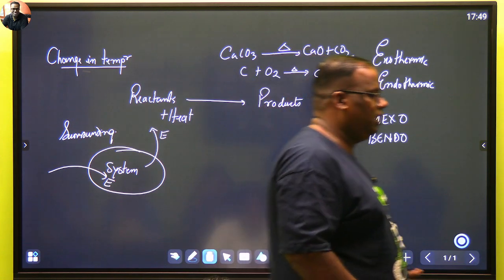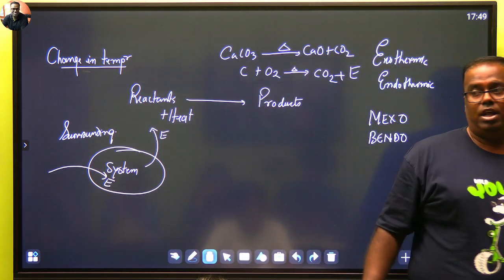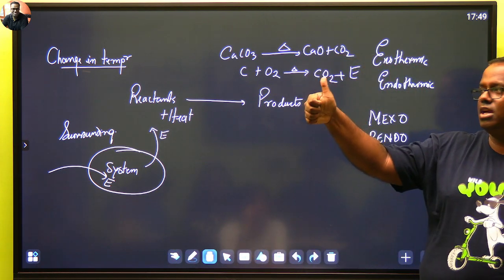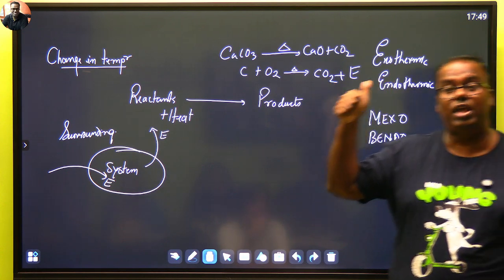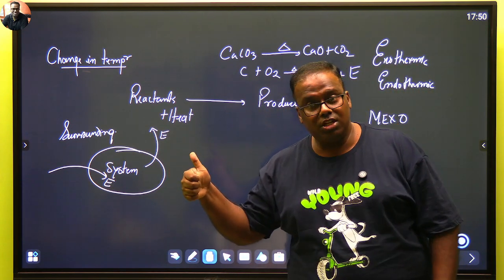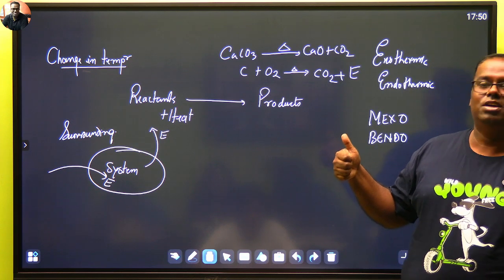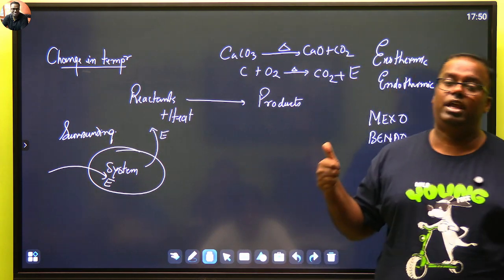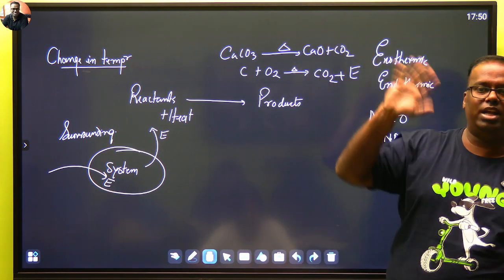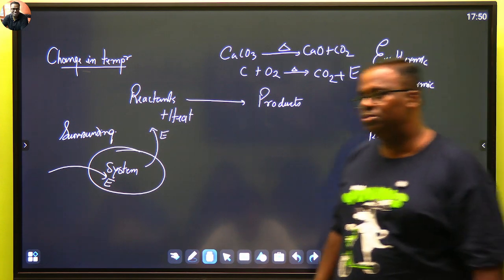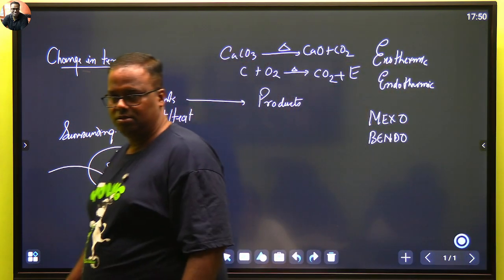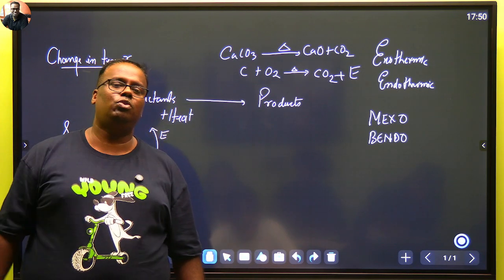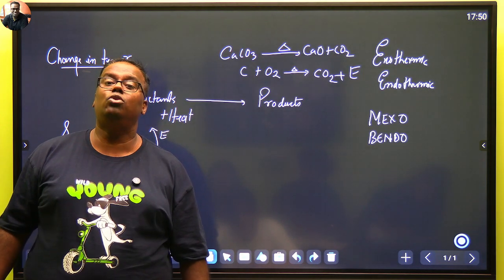Exothermics are when heat is evolved out of the system. Endothermic is when the system takes in heat. Some of the thumb rules are: all combustions, exo. Respiration is combustion, slow combustion. Rusting is combustion, slow combustion, right? Photosynthesis, endo, because in photosynthesis you are seeing sunlight, सन लाइट के बिना photosynthesis हो ही नहीं सकता है. All decomposition reactions, endo, right? Clear? There will be one more question called production of carbon monoxide.